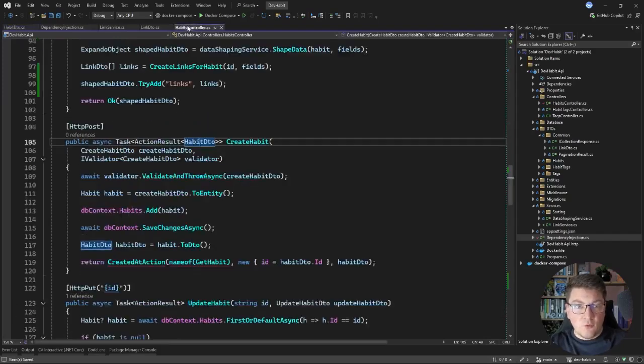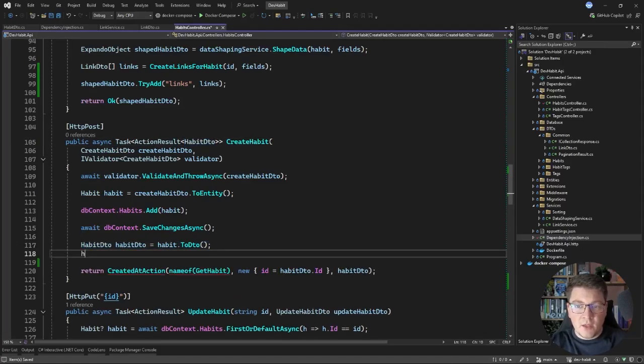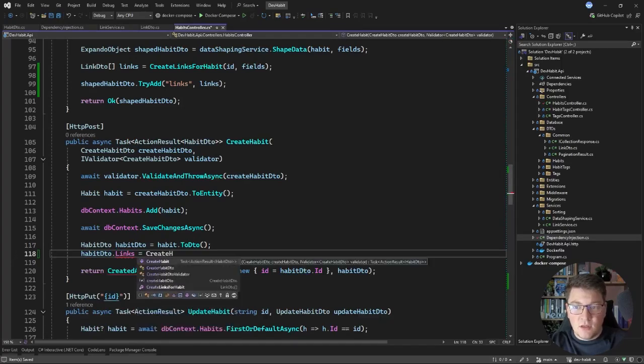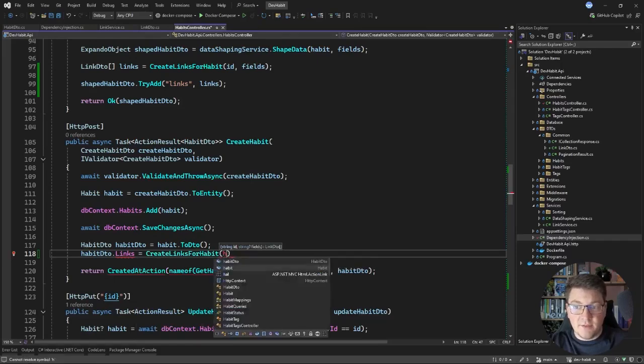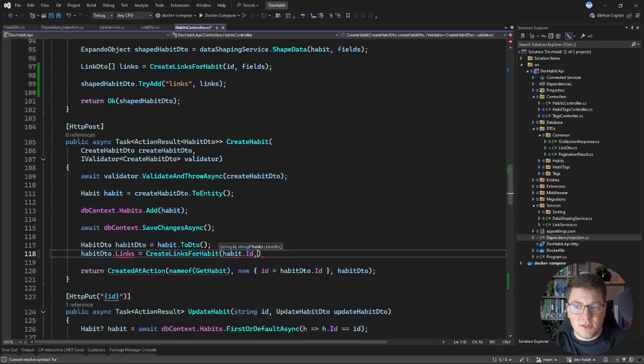Now, if I go back to my controller, inside of the endpoint, right after creating my HabitDto, I can go ahead and say habitDto.Links, and I can assign the result of CreateLinksForHabit. I need to specify the habit ID. I can use either the habit entity or the habit DTO, it doesn't matter. And for the fields, we're going to specify null because we don't want to perform data shaping.